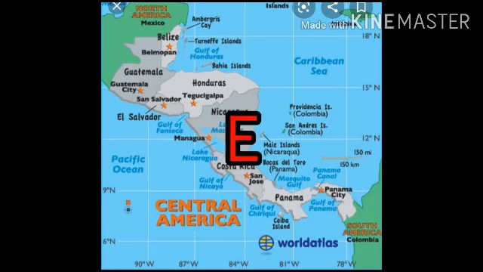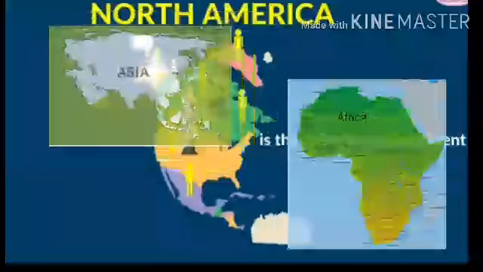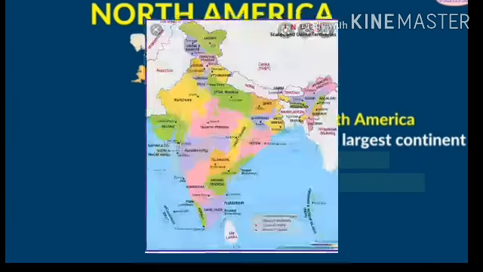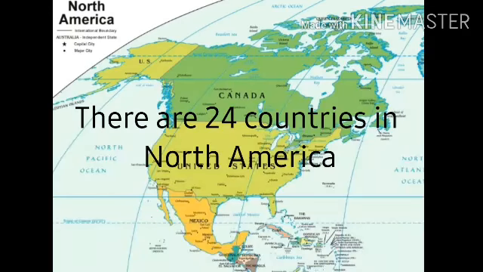Now let us see the extent of North America. North America is the third largest continent in the world, 16.4% of the world's area, after Asia and Africa. It is almost 7 times bigger than India. There are 24 countries in North America.